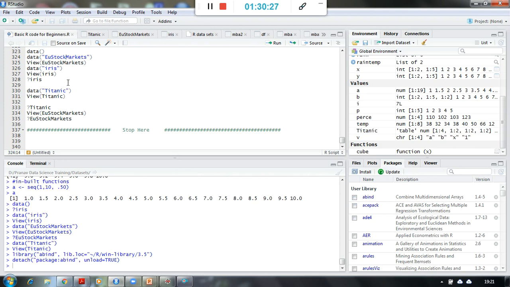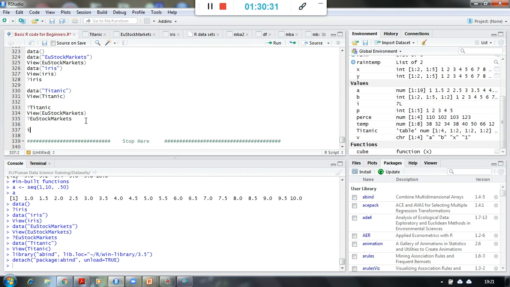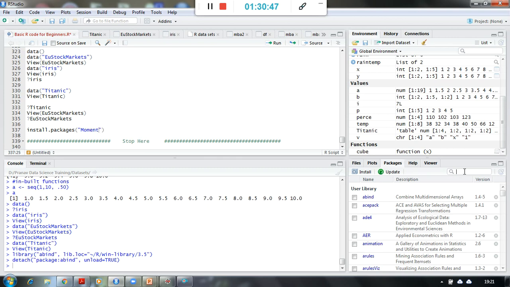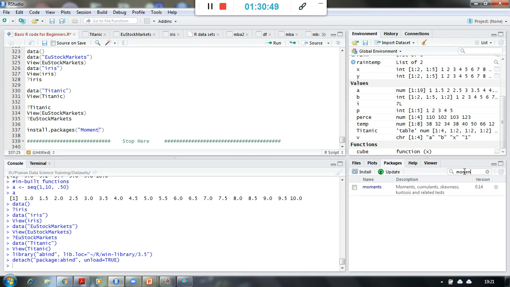But the other way of installing a package is something like this. Just say install, and you will see a list of options. Suppose I want to install moments. First we have to see whether moments is available or not.